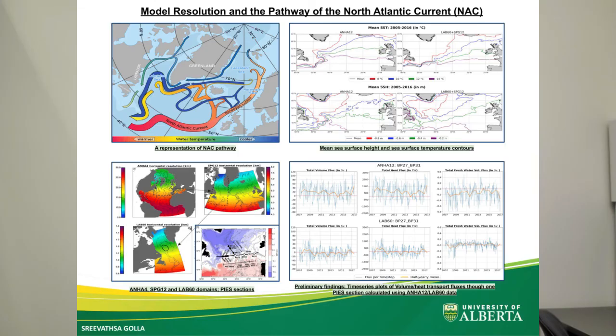We have been calculating volume and heat transport fluxes for different sections in the NAC pathway, for which observational data is being recorded by PICE oceanographic instruments. These transport calculations will then be used for an intercomparative analysis. Preliminary results that we have suggest a very high resolution nest for the western part of the domain, which improves the current representation downstream, even when the model resolution is reduced.